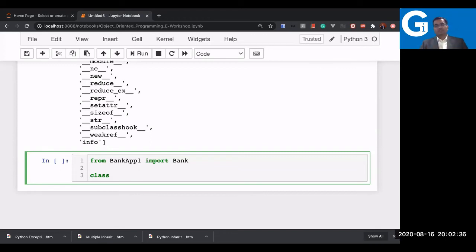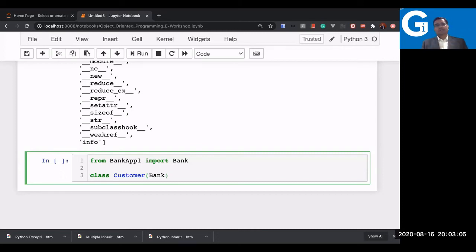Okay, I'll write the customer first, and maybe later on you can try an employee class as an example. So, customer class. Here, if I want to inherit, it's a single inheritance. I have a base class, bank, which I have added in this notebook, so I can use it now.